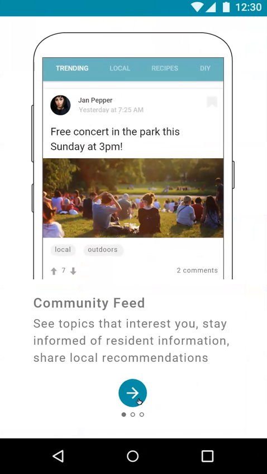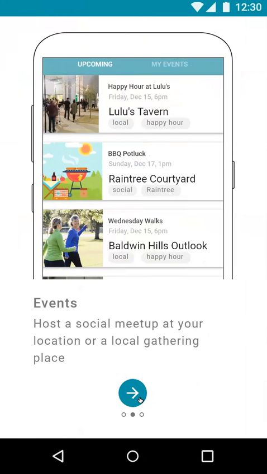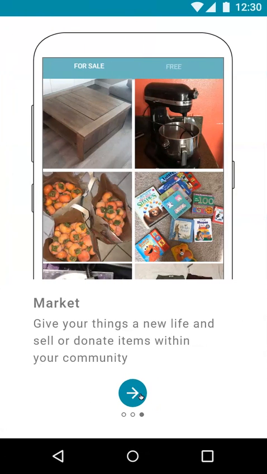I also included a really brief walkthrough of the 3 main features of the app, which is the community feed, where people can share resident information and local recommendations, the events, where residents would host social meetups or gatherings either at the community or nearby locally, and the market, where people could donate, exchange, upcycle their goods rather than taking them to the trash or to Goodwill.